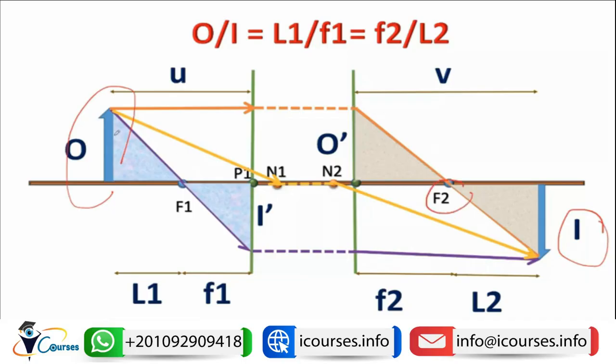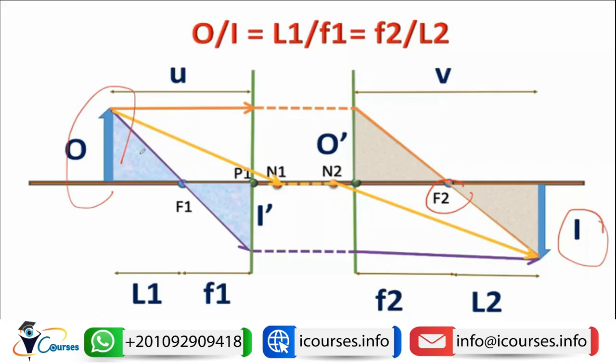A ray parallel from this object will pass through the system and will pass into F2. And a ray passing through F1 will pass through the system and then emerge parallel. And any ray passing through the nodal point N1 will pass through N2 and will emerge, so they will form an image. And by basic trigonometry,